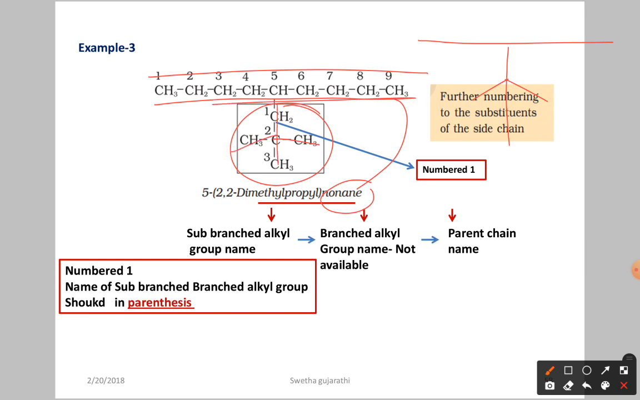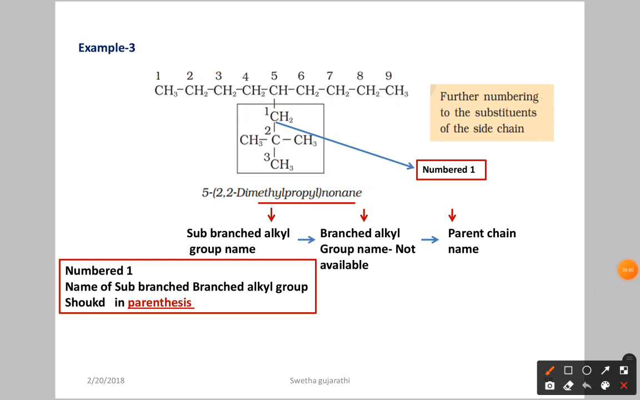If sub-branching is there, you have to put the name in parentheses, that means brackets. First we go for the sub-branched alkyl group name. It is present at the fifth carbon. After that you have to start the numbering from here, and this carbon definitely gets number one. Then go for the longest carbon chain. Either you proceed in this direction or this one, both are the same. According to this, I am giving the numbers like this.